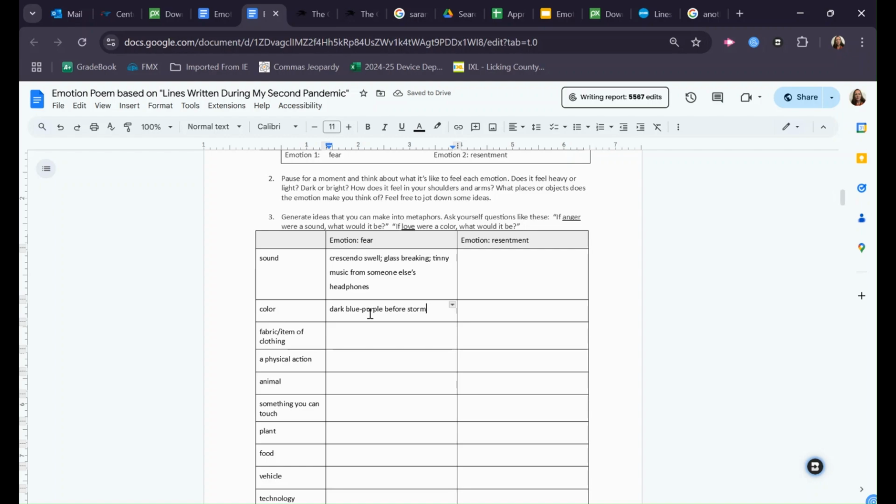Okay, next. If fear were fabric or an item of clothing, what would it be? I could be thinking about textures here. Is it something that's very rough, very scratchy? Or I could think about clothes, how you wear them. Is it something comfortable to put on? Is it something that's too tight, that kind of is oppressively sucking you in or itching at you like a wool sweater? Maybe this will sound cliche, but when you get that really tight, clenched up feeling, I think it's a little bit like being in a straitjacket.